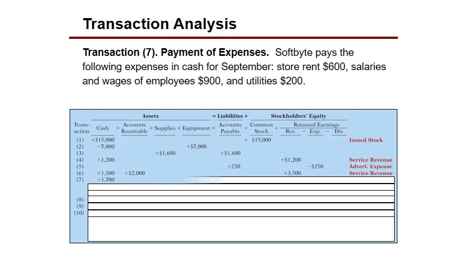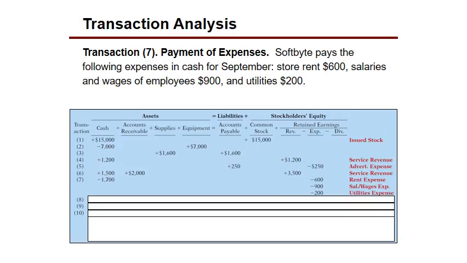Okay, so let's take a look. They sort of do the expenses one at a time here, guys. It gets a little confusing. The cash comes down all at once, and now they're going to do each expense. So there's the utility expense, the salaries and wage expense, the rent expense. They have all three of those there. Those have increased my expenses, therefore my stockholders' equity has decreased, hasn't it? Okay, good.